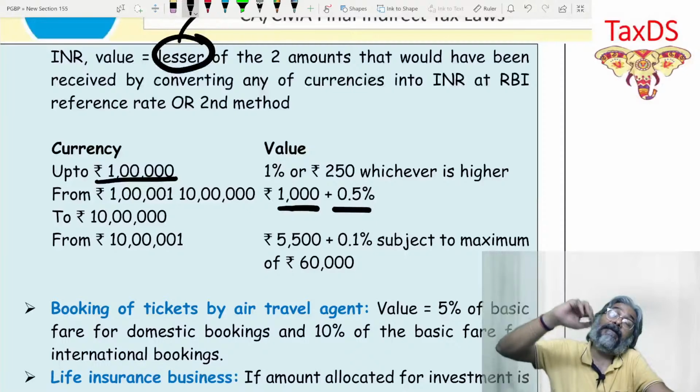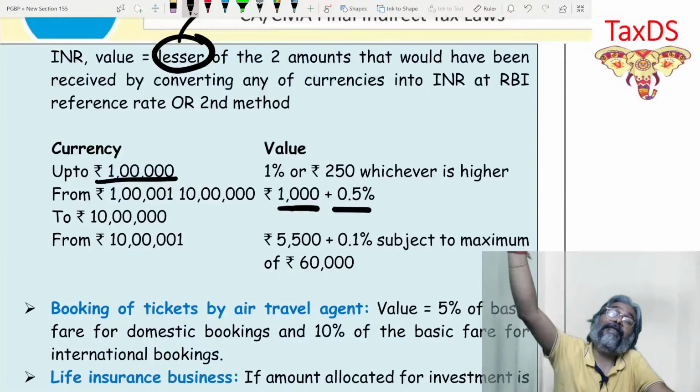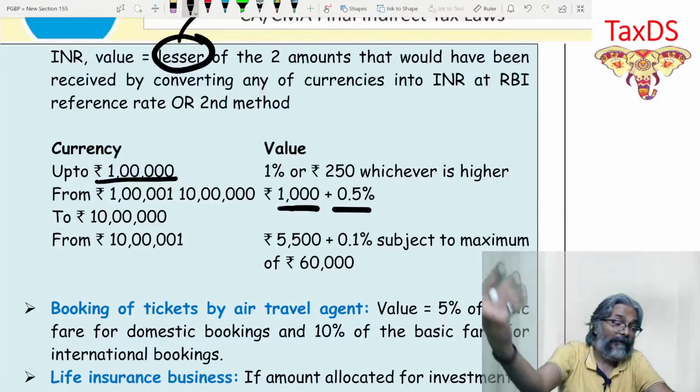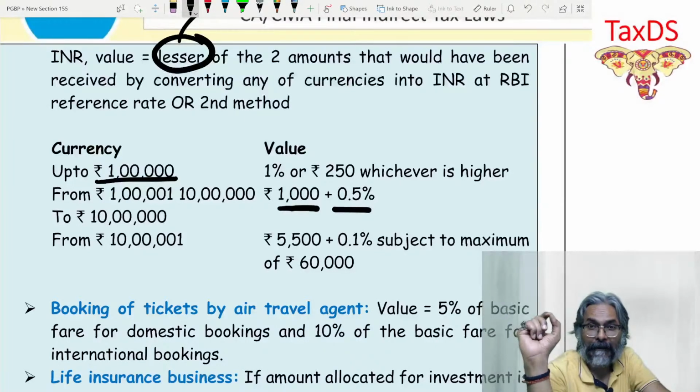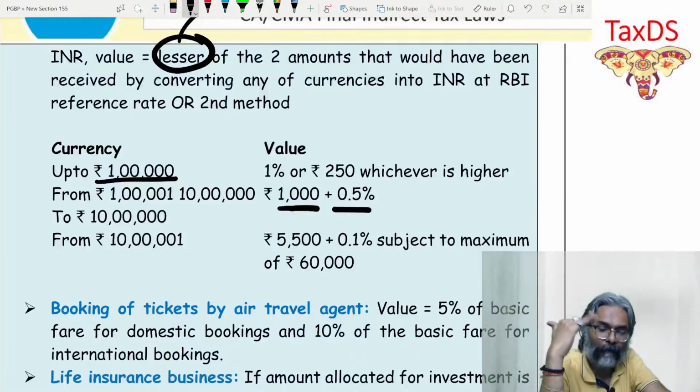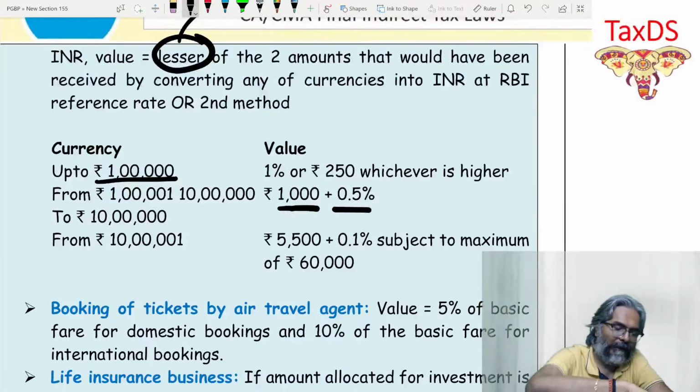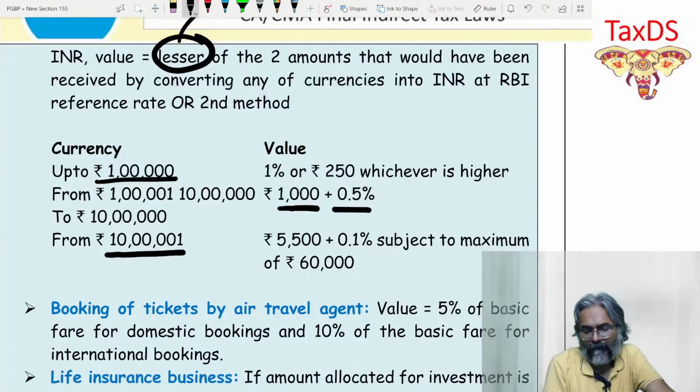And supposing you say, no, sir, I gave 12 lakhs INR to receive equivalent amount of USD. In such particular case, students, what will be the scenario? From 10 lakh, in this case, 5,500.